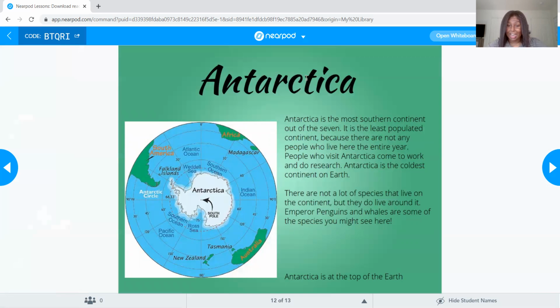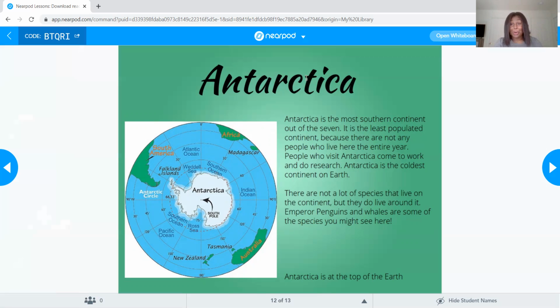Okay, Antarctica. So Antarctica is the most southern continent, meaning that it's at the bottom of the globe. So if our globe is here, it's on the bottom of the globe, okay? It has the least amount of people living here, and I'll tell you why.